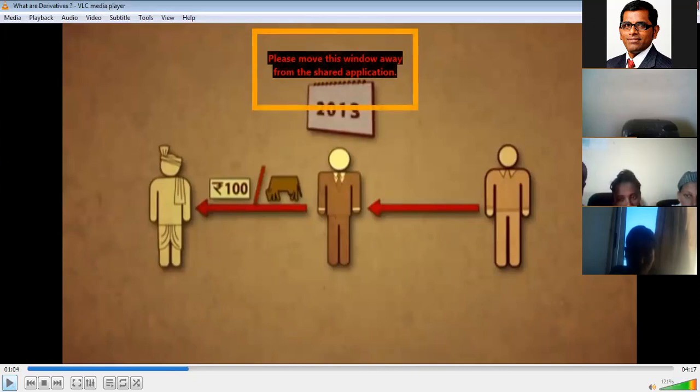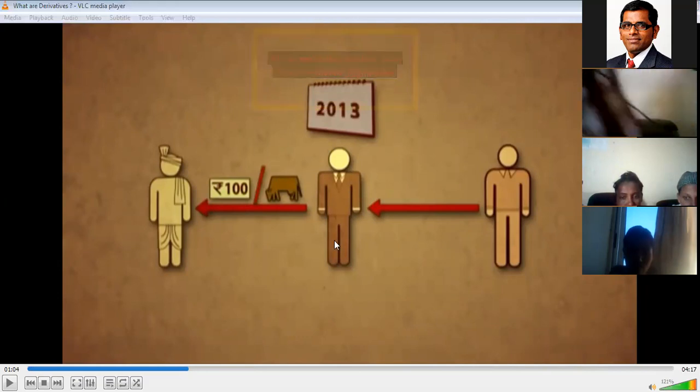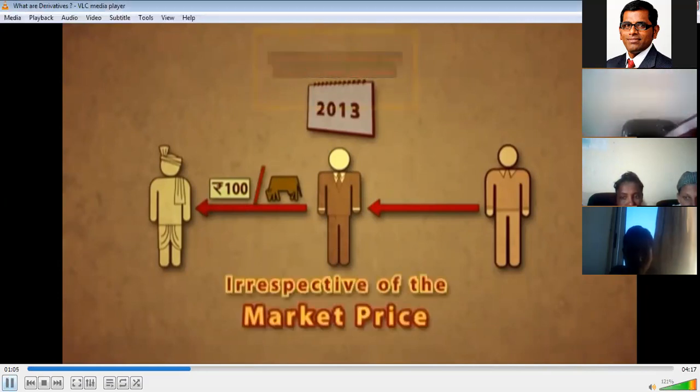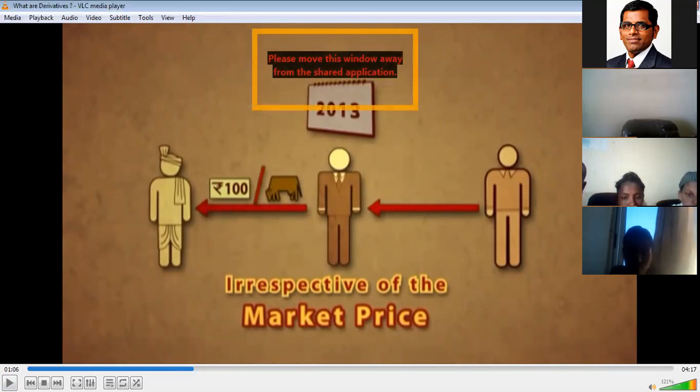100 per cow, 1 year from now. This is 2012; in 2013, the investor is ready to buy each cow at 100. Now let's see what will happen. Irrespective of the market price, the cow price may increase or decrease, whatever may happen, the investor is willing to buy each cow at 100 after 1 year.